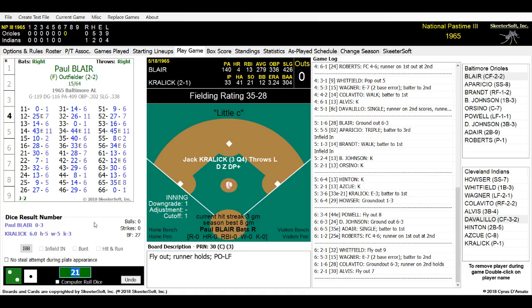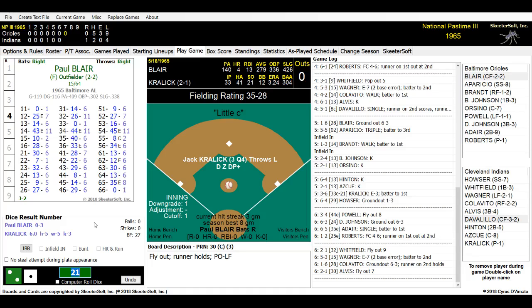So far the Orioles have got an error in the 4th, 5th, and 6th innings. Very good. Way to go, guys. Two by Powell, one by Orsino. Jack Kralik is on the mound here in the 7th inning. He's been a D-rated pitcher the whole game. Now he's throwing a little bit tired, but he is hanging in there. He is throwing shutout-type ball.